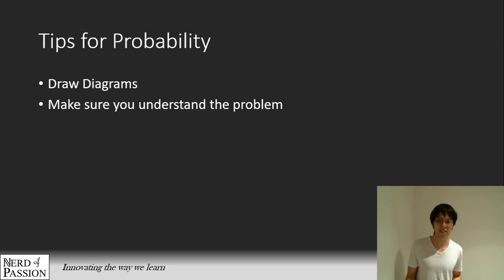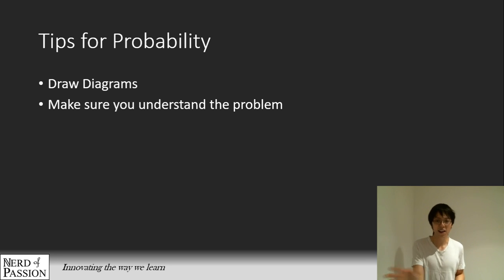Like what are you trying to find? What are the probabilities of the certain things happening in there? Why do we use this probability? Why do we use that probability? And so on. So drawing diagrams will help you a lot with understanding the problem. And for the second tip, if you're having a bit of trouble with the problem, say you're really struggling with it and can't figure it out, definitely try to spend some time to really figure it out. Don't just immediately look at a solution. And if you do look at a solution, make sure you analyze the solution and understand why the solution works out this way.